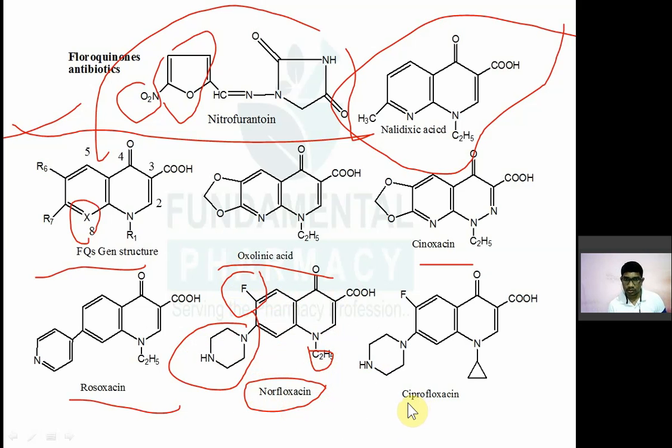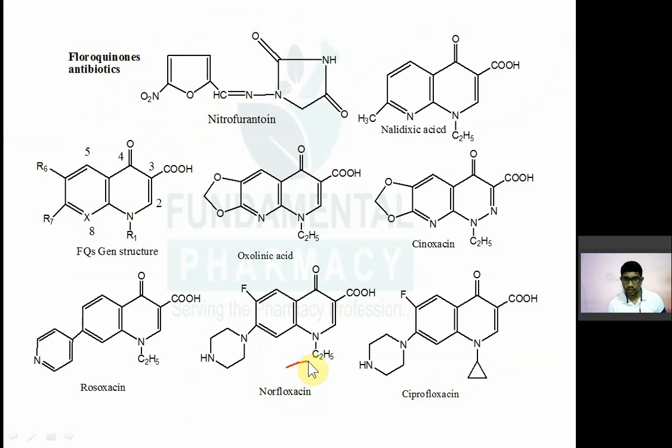In ciprofloxacin, what was done is that the ethyl group from norfloxacin was converted to a cyclopropyl group, C for cyclopropyl. The ethyl group of norfloxacin at N1 is converted to cyclopropyl, and you will get ciprofloxacin. The rest of the structure is the same, only this much difference. You can see over here this difference. Compared to norfloxacin, it improved activity.